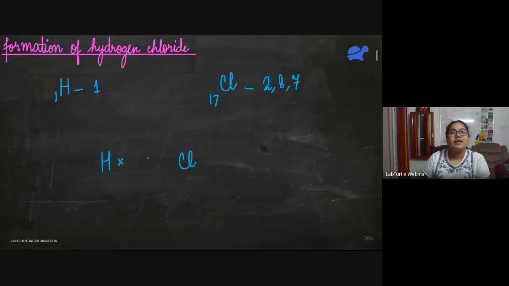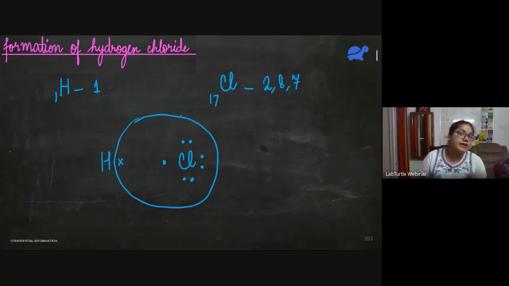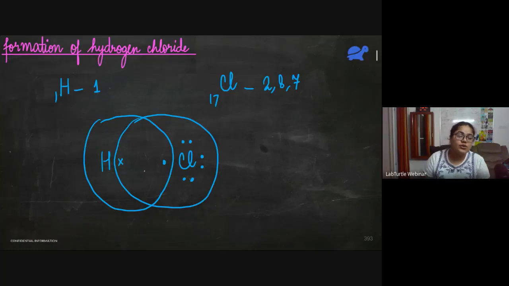This is chlorine and all of its valence electrons. So since chlorine needs only one electron to become like noble gas, it is only going to share one electron. So here chlorine has an octet configuration and hydrogen has a duplet configuration. It has two electrons in its outermost shell, so this is also stable. And how can we show it? We can show it like this. This is also a single covalent bond.